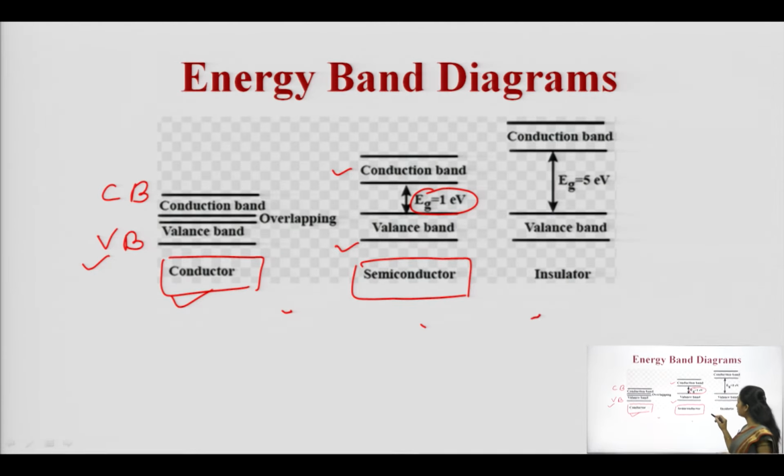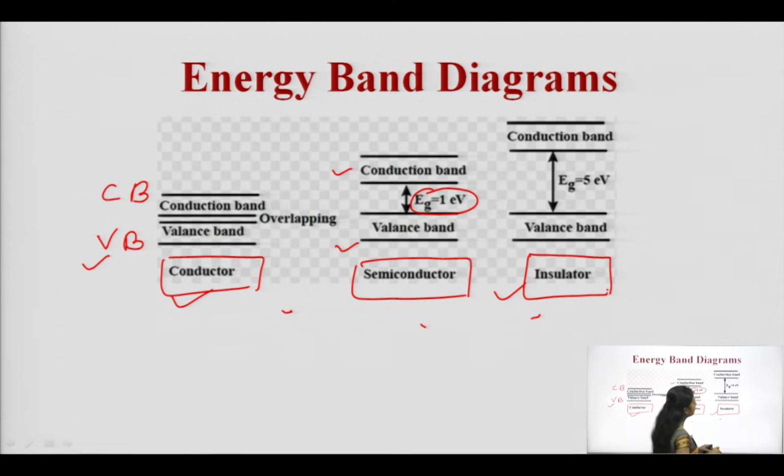Let us discuss the third case, which is the insulator. In the case of the insulator, you can see this forbidden gap is 5 electron volt. It means the electrons available in the valence band require energy more than this 5 electron volt to participate in the conduction process.